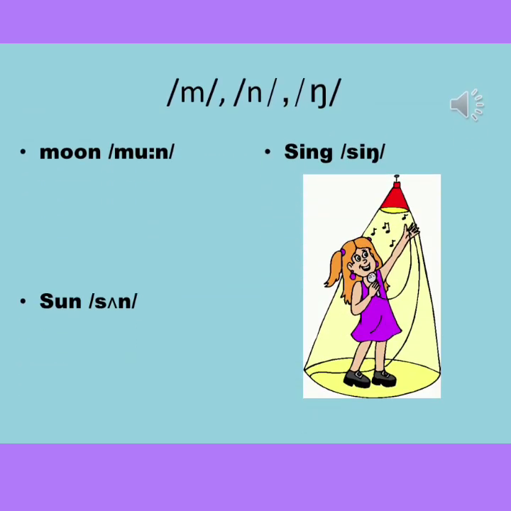Finally, we came to nasal sounds. M and N are nasal sounds. M is bilabial. The total closure is made by both lips.